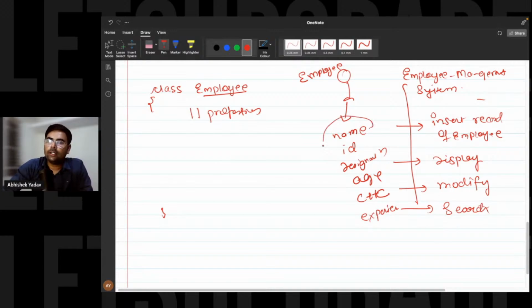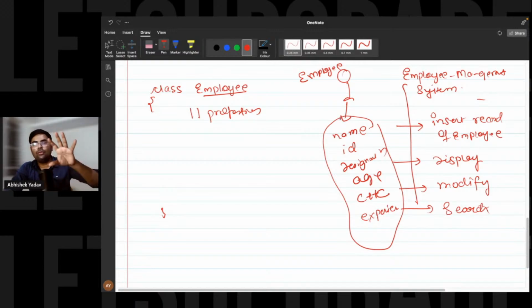So these are the properties of an employee. We have to create a blueprint of the employee, right? So here, I will define these properties inside my class Employee. That is, we have this name.